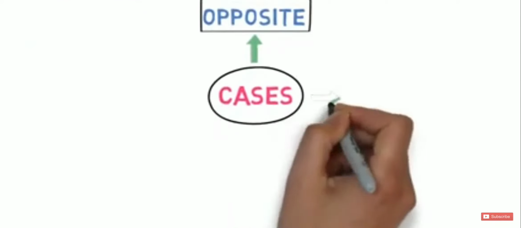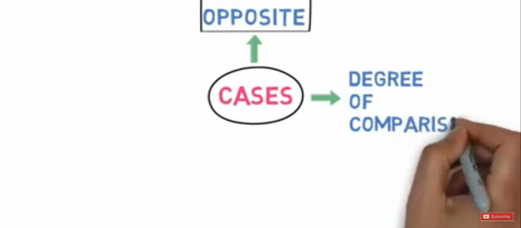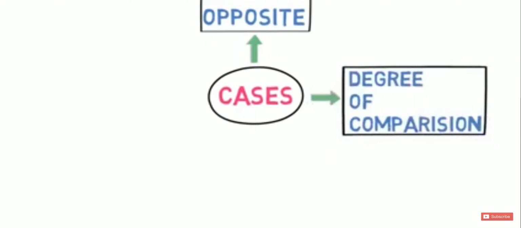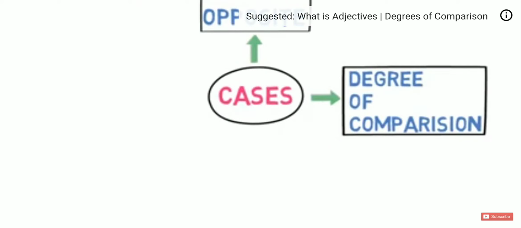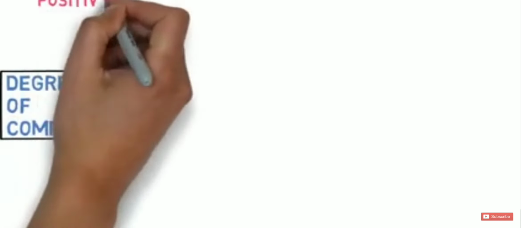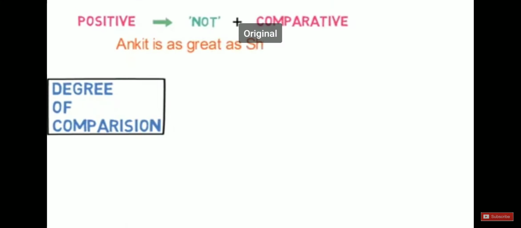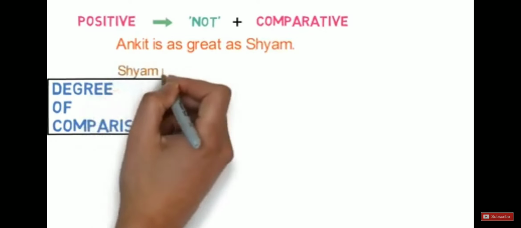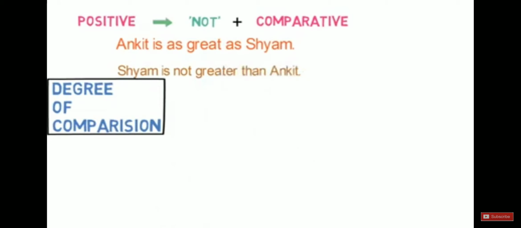Now let's look into case 2. Degree of comparison. Here one degree gets converted to another. Let's understand how this degree conversion works. First, conversion of positive degree to not plus comparative degree. For example, Ankit is as great as Shyam. Converting it to a negative sentence, it becomes Shyam is not greater than Ankit. Here, the positive degree great gets converted to greater and not is used to convert it into a negative sentence.